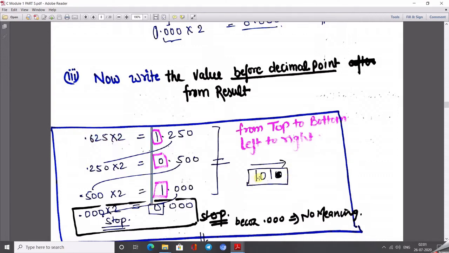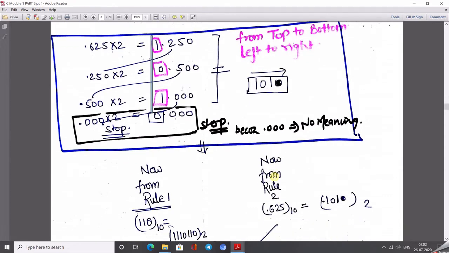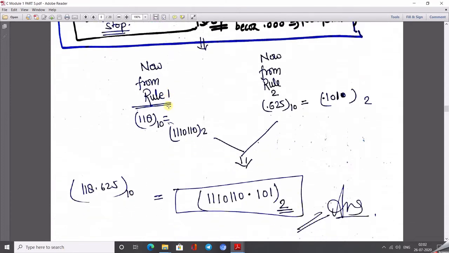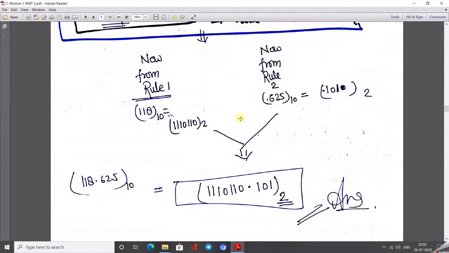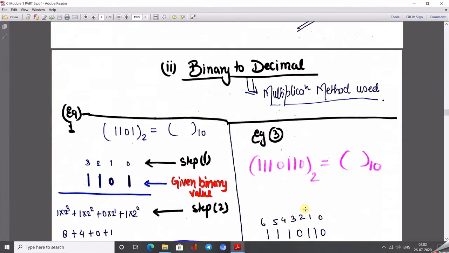Okay, so what do we get? We get 101. The remaining steps are not required, because here we get 0.000, which means the value will always come to 0. So we applied it only up to here. Now, from rules 1 and 2, we merge the two parts with a decimal point. Before the decimal, the binary equivalent of 118 is 1110, and the fractional part 0.625 is equivalent to 101. The whole answer is known as the binary equivalent of this decimal number.